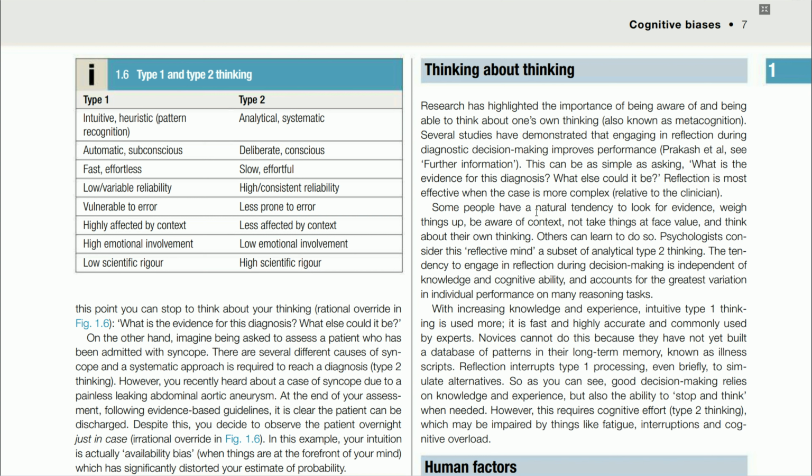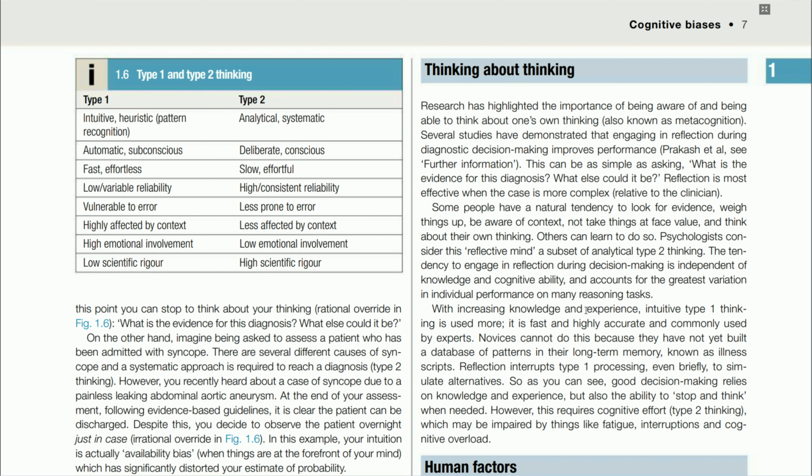Some people have a natural tendency to look for evidence, weigh things up, be aware of context, not take things at face value, and think about their own thinking. Others can learn to do so. Psychologists consider this reflective mind a subset of analytical Type 2 thinking. The tendency to engage in reflection during decision making is independent of knowledge and cognitive ability and accounts for the greatest variation in individual performance on many reasoning tasks.